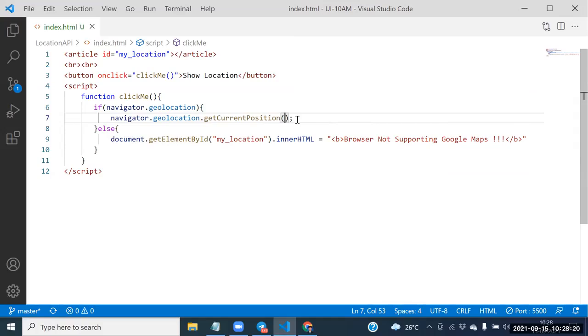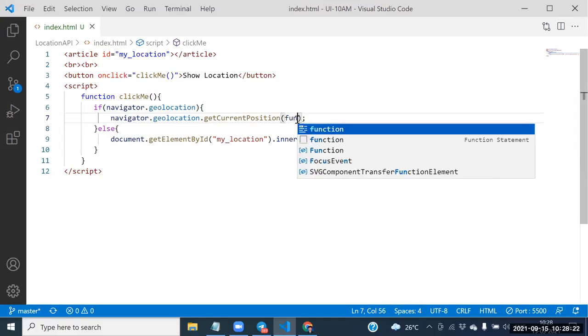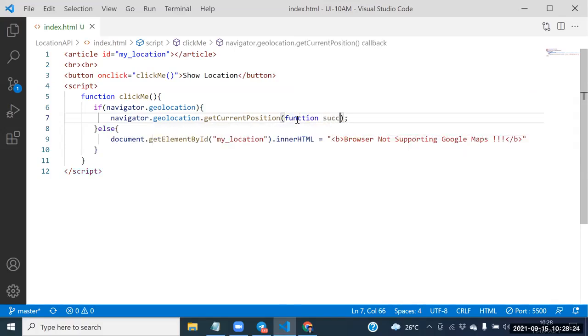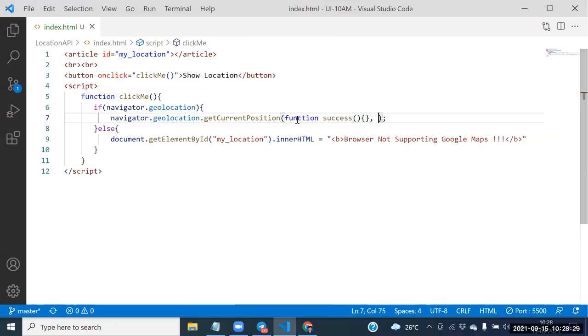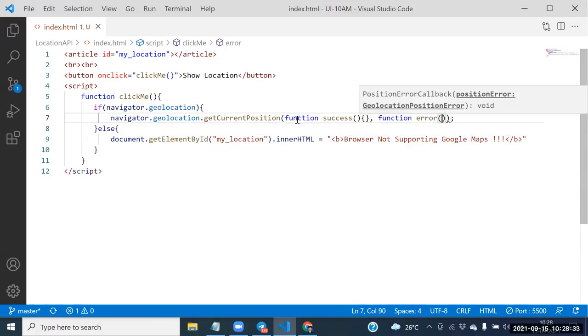So what is the first argument here? The first argument is the success function. Guys, what is the second argument? The second argument is the error function.